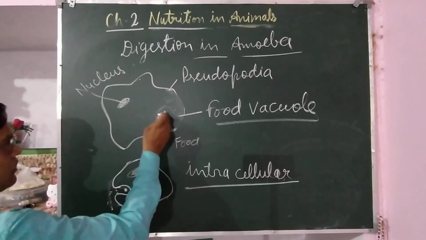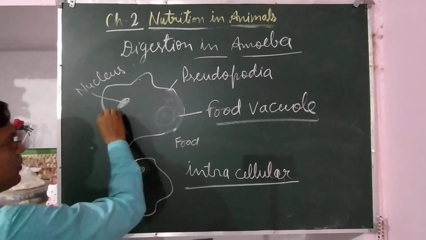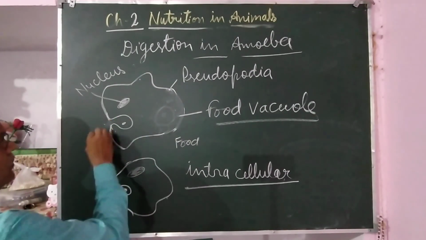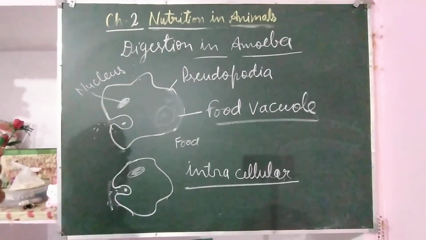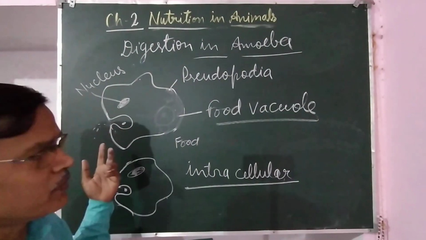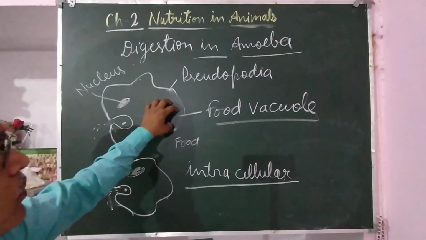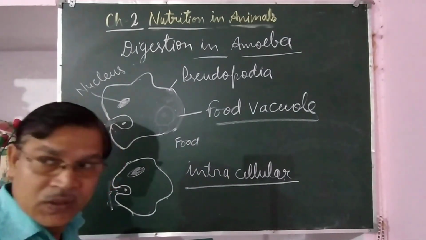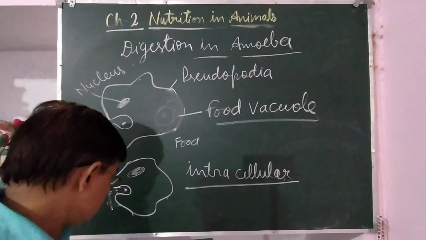Suppose this food vacuole is opening here, so the undigested part of the food, that is waste material, is thrown out from the body by opening the food vacuole outward. So this is how digestion takes place in amoeba.